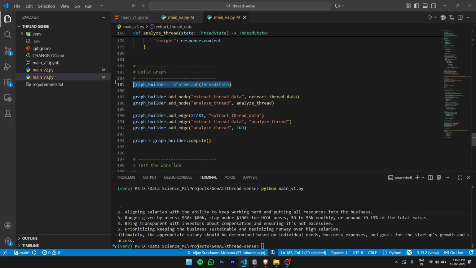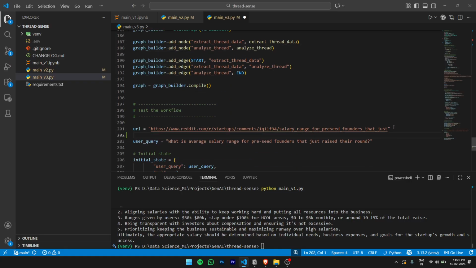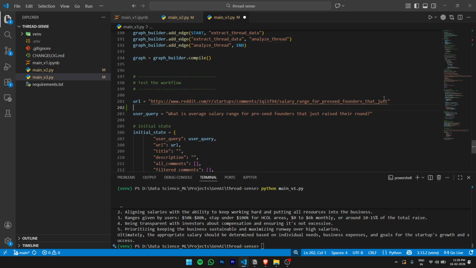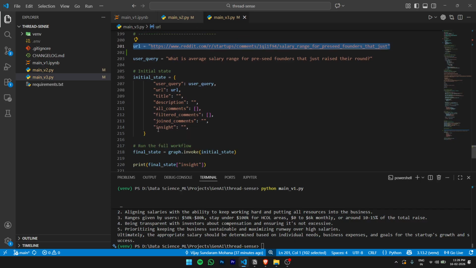And then you build the graph. All of this is the same. Now we have an additional node, so that will come in the sequence. And then it's simple. For testing the workflow, we'll take in the URL, but if you'll notice here, I don't have a /.json here. We're just going to attempt it with the raw URL, and the user query is the same as what we used in version v2, just to check how the output would vary. All the initial states are the same. We just have one more variable that's there now, right?